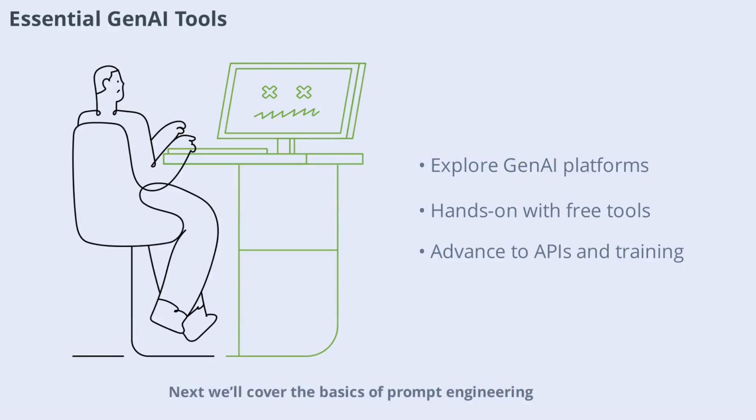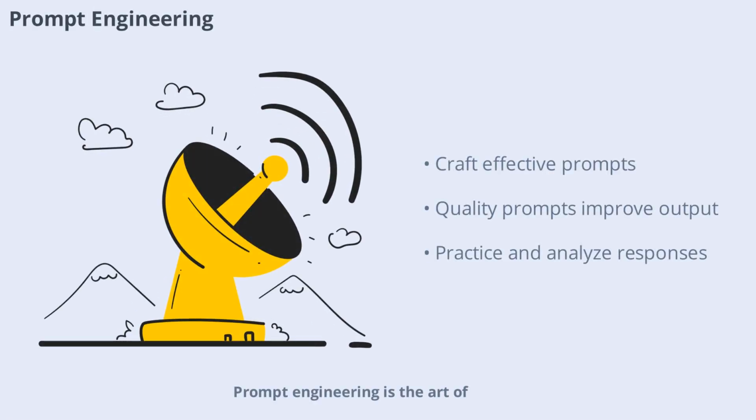Next, we'll cover the basics of prompt engineering, a key skill for controlling GenAI outputs. Prompt engineering is the art of crafting effective instructions for GenAI models. The quality of your prompts directly affects the output. For example, a clear, specific prompt yields more accurate results. Practice by experimenting with different prompt styles and analyzing the responses. This skill is essential for writers, marketers, and developers alike. As you improve, you'll unlock the full creative potential of GenAI.